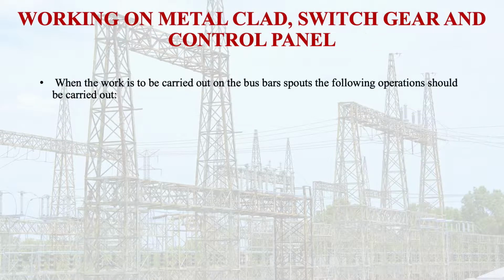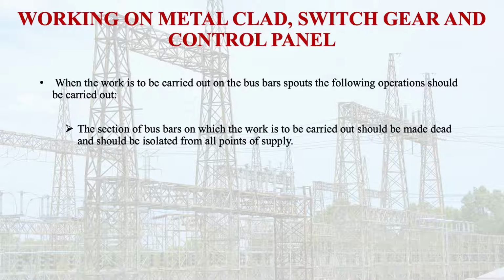So when the work is to be carried out on the bus bar spouts, some operations should be carried out. So what are these operations? The section of bus bars on which the work is to be carried out should be made dead and should be isolated from all points of supply.